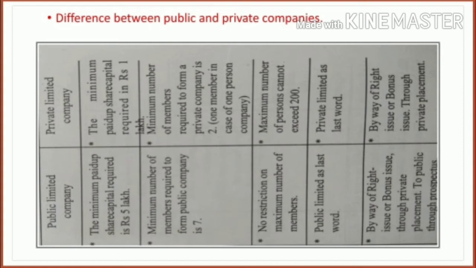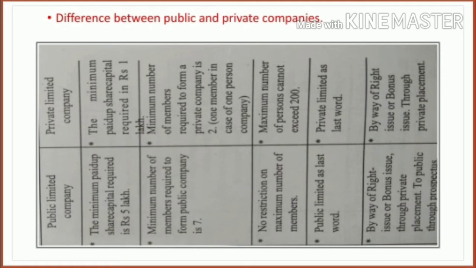The next difference is maximum members. In the last difference, we learned the minimum members for the public company as well as the private company. Now, what is the maximum membership allowed in public company and private company? In a public company, there is no restriction on the maximum number of members.